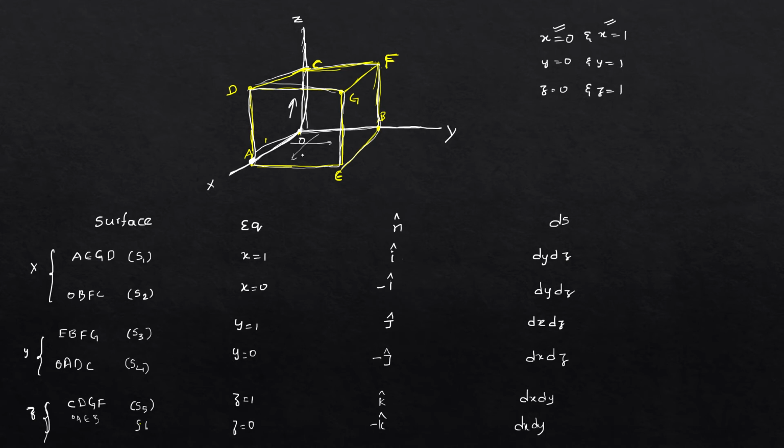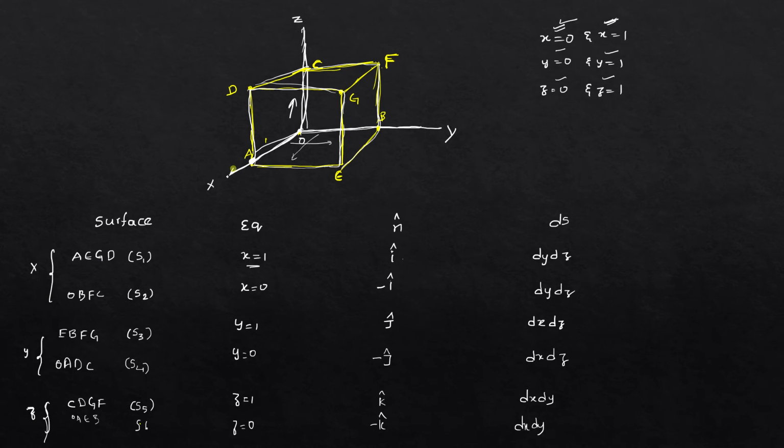How do we consider planes? See here, we are given limits x is equal to 0 and x is equal to 1, y is equal to 0 and y is equal to 1, z is equal to 0 and z is equal to 1. That means we are given 6 limits, so we will get 6 different planes. First consider x is equal to 1. That means we have to consider a plane which is on the x-axis at a distance of 1 from the origin.